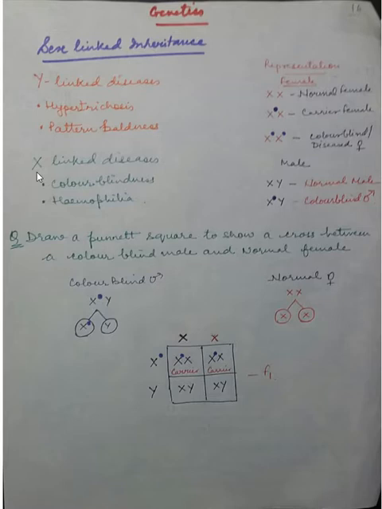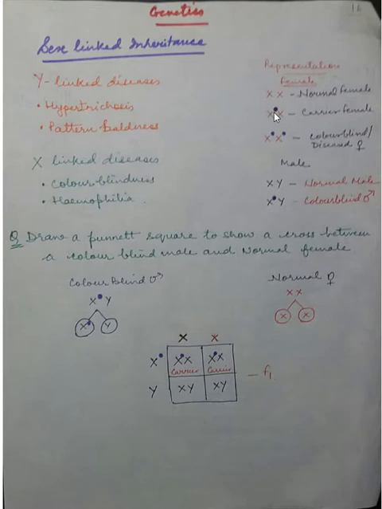Then you can see the examples of X-linked diseases, that is color blindness and hemophilia. In the inheritance of X-linked disease, the genes are recessive, because in females it remains recessive. There is a representation chart given here. A normal female is represented by XX, and if your result is XX, you read the phenotype as a normal female.